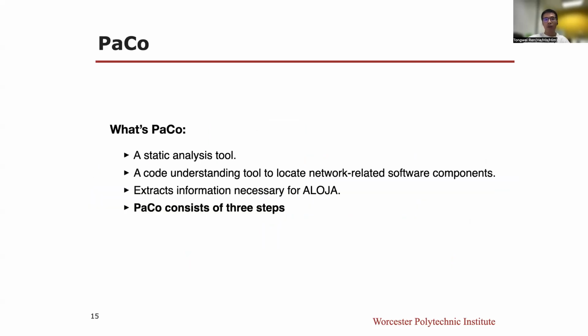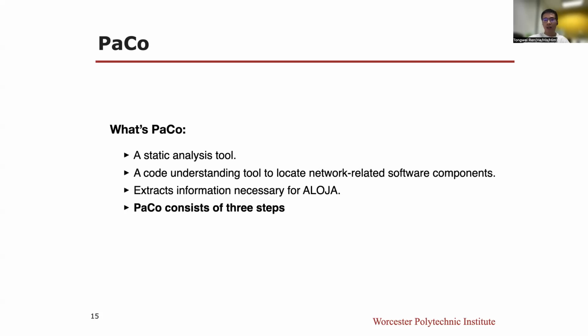Let's look at PACO first. So what's PACO? PACO is a static analysis tool. It's a code understanding tool to locate network-related software components. It can extract necessary information for Aloja. The necessary information means the information that Aloja needs to finish the advanced analysis and mutation injection.